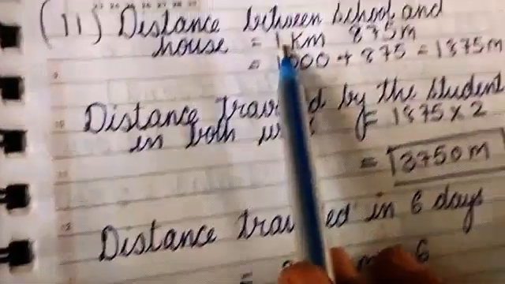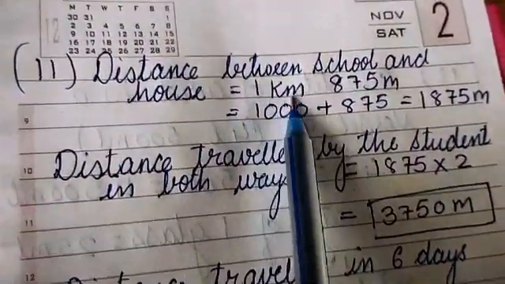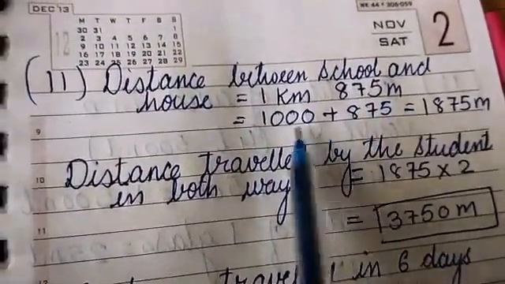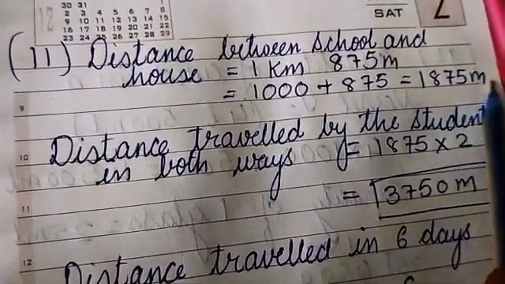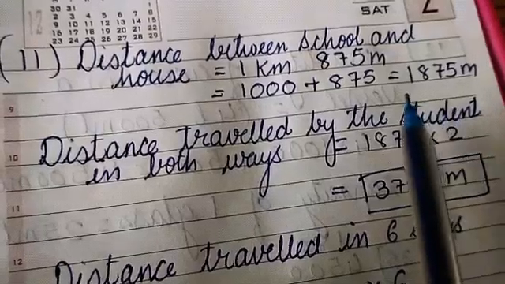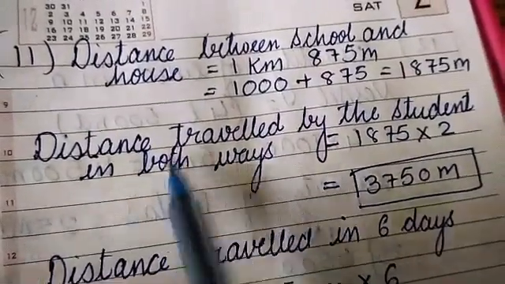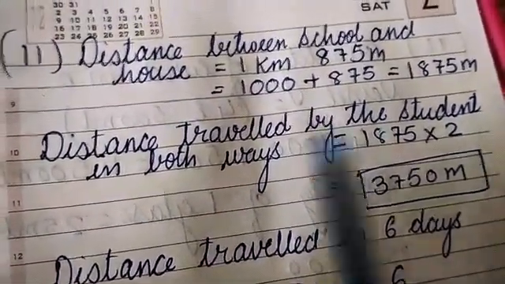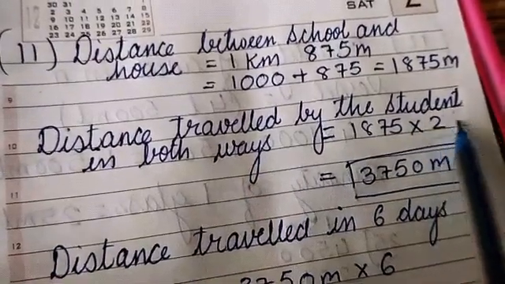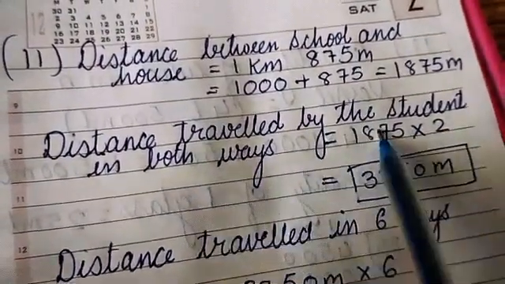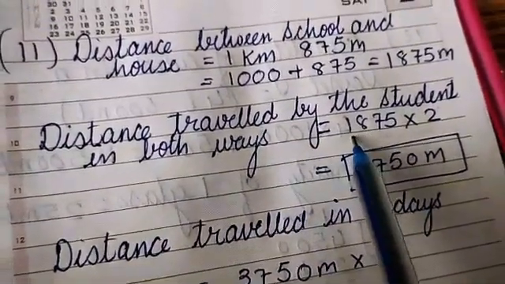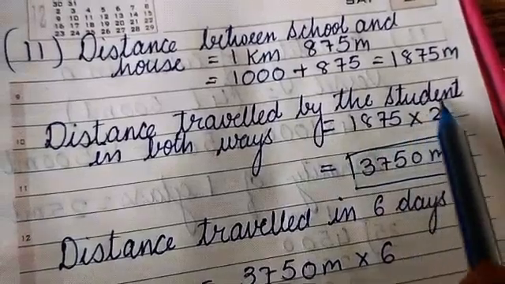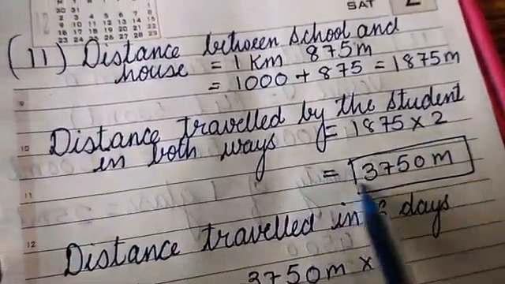So what will we do first? First we will convert this into meters. 1 kilometer plus 875, that is 1000 plus 875. So 1875 meters. Now we know that the student goes from home to school and comes back from school to home. So we have to double the distance. One to go and then to come back, so it will be 2 times, right? So we multiply with 2. So this becomes the total distance.